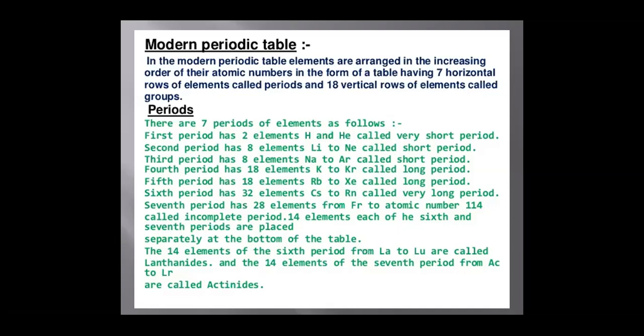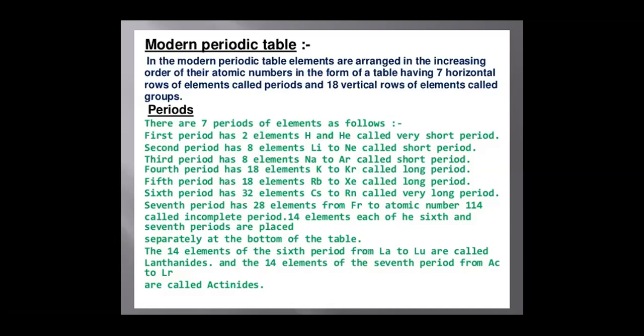The sixth period has 32 elements, cesium to radon, called a very long period. The seventh period has elements from francium to atomic number 114, and it is incomplete.